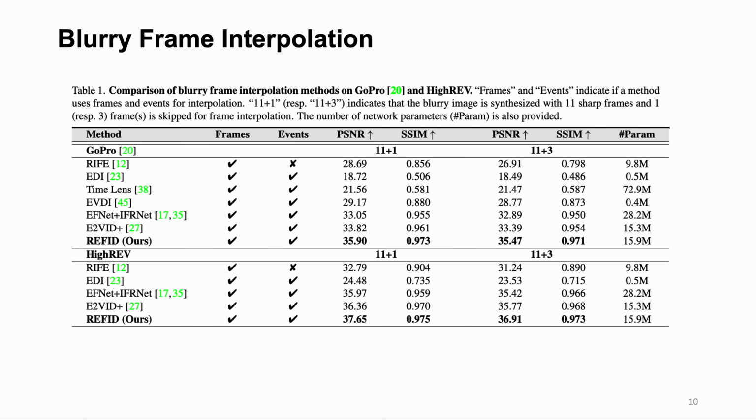The table shows the quantitative results of blurry frame interpolation on the GoPro dataset with synthetic events and the HighREV dataset with real events. 11+1 and 11+3 represent that the blurry image is synthesized from 11 sharp images and skip 1 sharp image or 3 sharp images, respectively. Our method outperforms all the other methods in both datasets and both settings with at least 1.29 dB improvement.